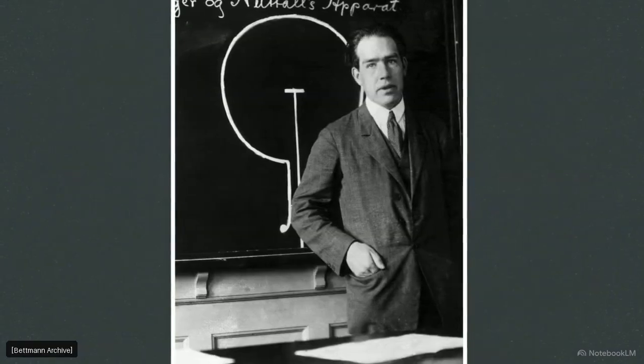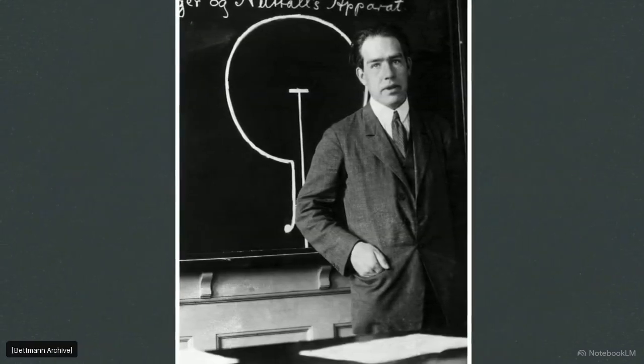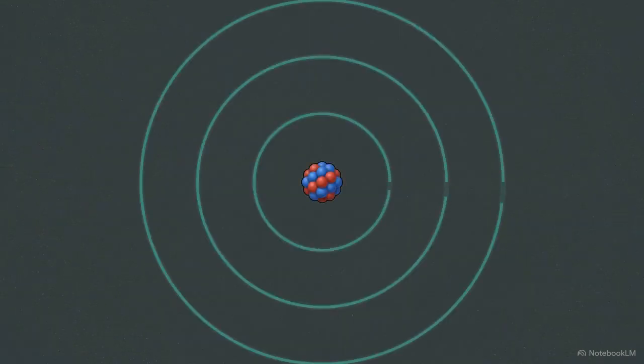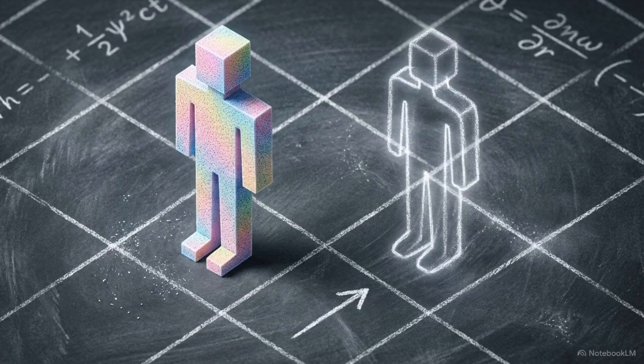Niels Bohr took this pixel concept and applied it to the very structure of the atom. In Bohr's model of the atom, the orbiting electron is locked into a specific lane, unable to exist in the space between tracks. When it absorbs energy, it performs a quantum leap, instantly teleporting to a higher lane without crossing the space in between. Atomic matter behaves exactly like a video game character snapping to a fixed grid. It completely bypasses the concept of physical travel distance.